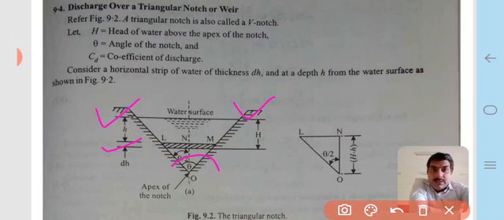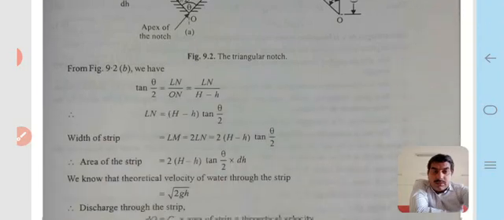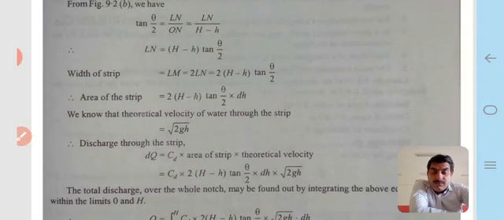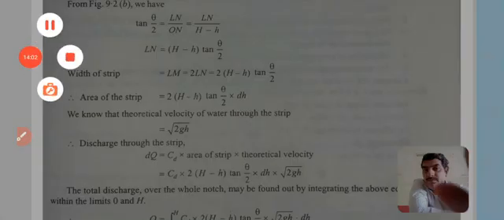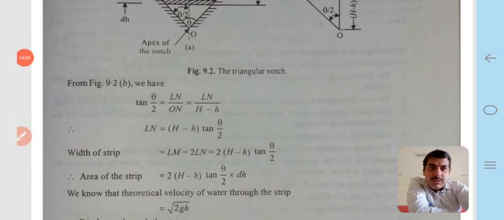Some assumptions here. Capital H is equal to the head of water above the apex of the notch, theta is equal to the angle of the notch, and CD is equal to the coefficient of discharge. Consider a horizontal strip of water of thickness dh at a depth h from the water surface, as shown in the diagram below.